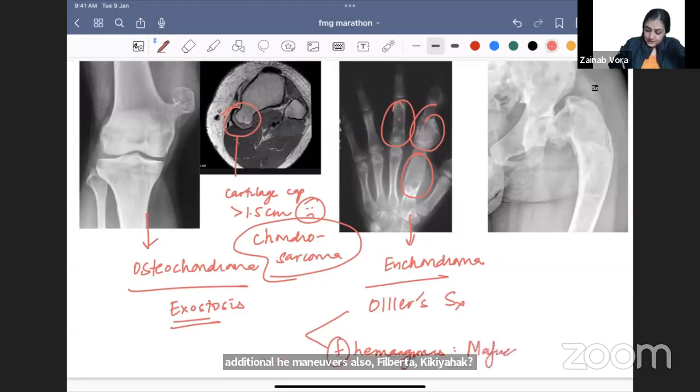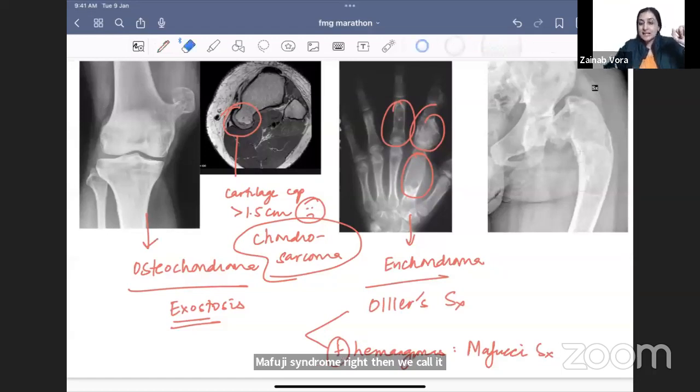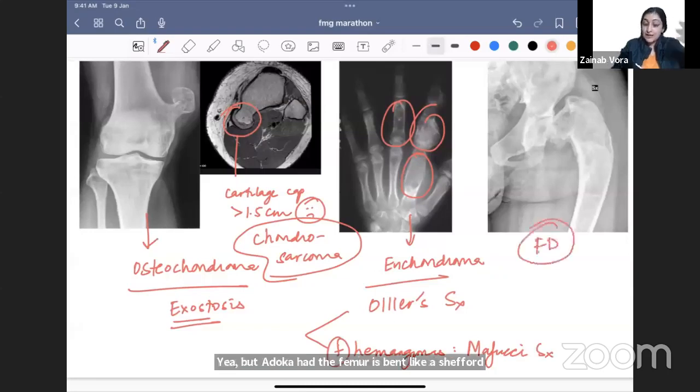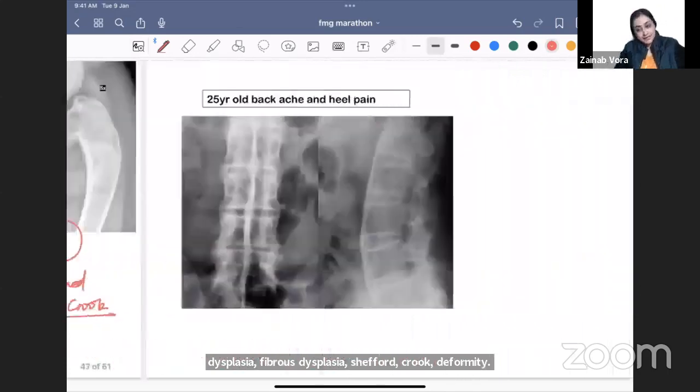Maffucci syndrome, right? Then we call it Maffucci syndrome. Very nice. ये बता दो क्या है? The femur is bent like a shepherd crook. So shepherd crook deformity. This is fibrous dysplasia. Fibrous dysplasia, shepherd crook deformity. All right. So this is what we have to remember here.